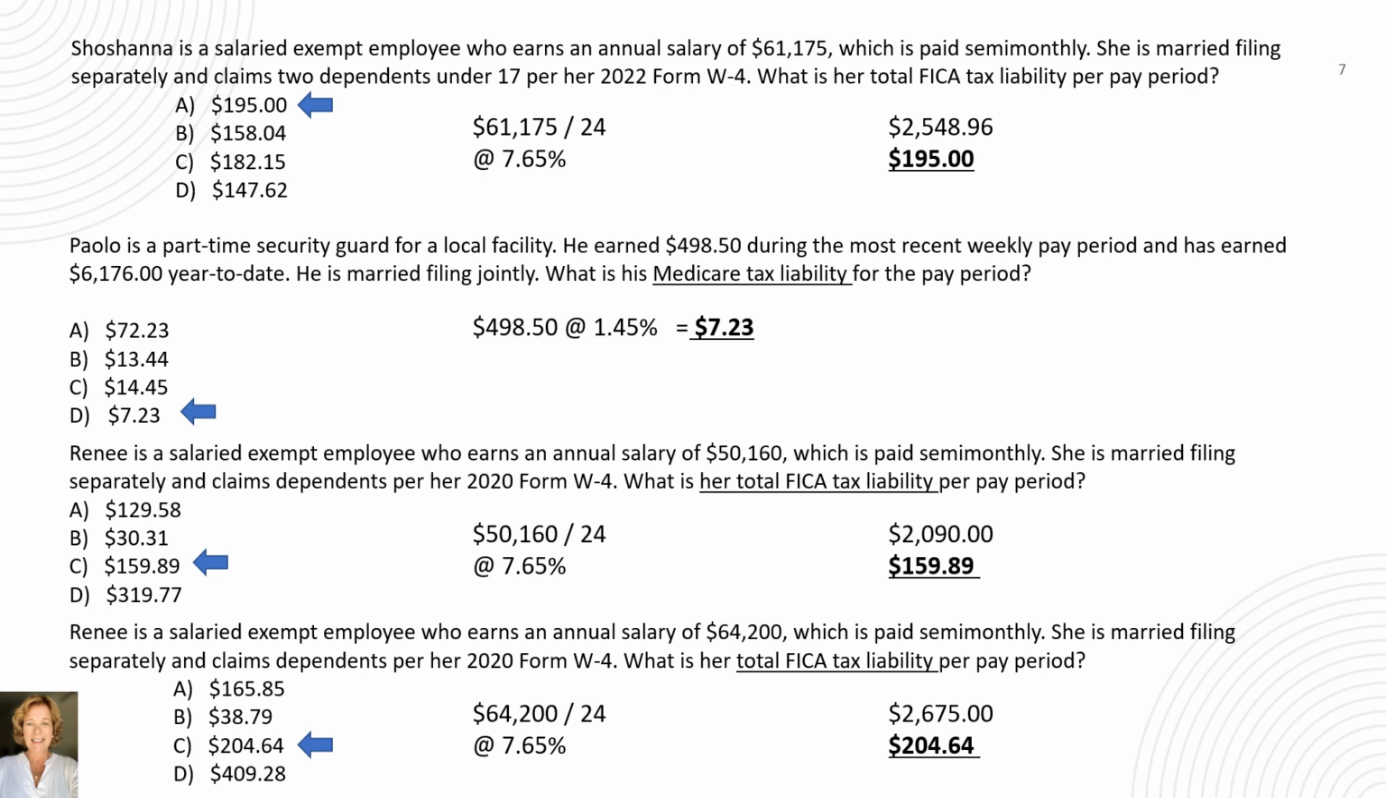The last example is the same except for the salary of $64,200. So we divide the salary by 24 with a semi-monthly wage of $2,675, and then multiply it by 7.65% for a FICA tax liability of $204.64.